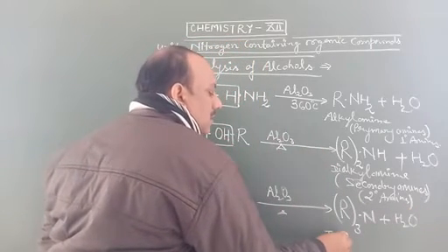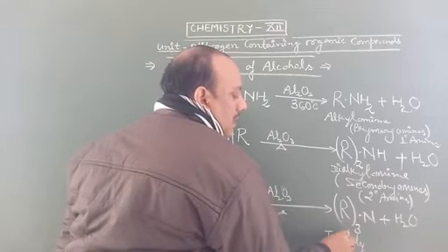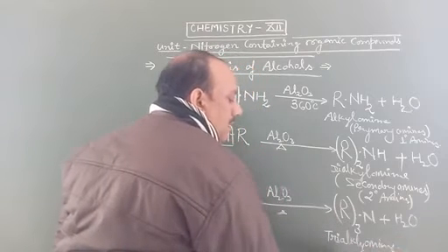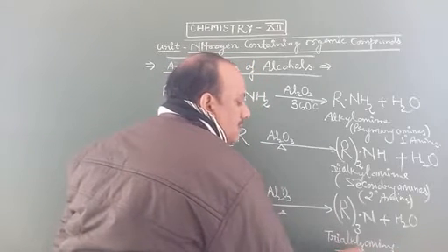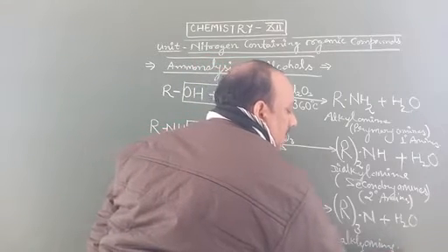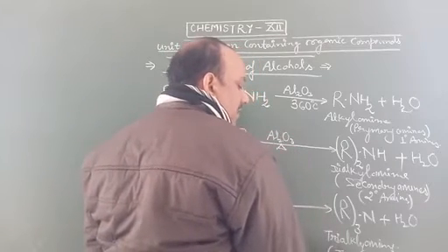It is called trialkylamine or tertiary amine, and it is also known as 3 degree amine.